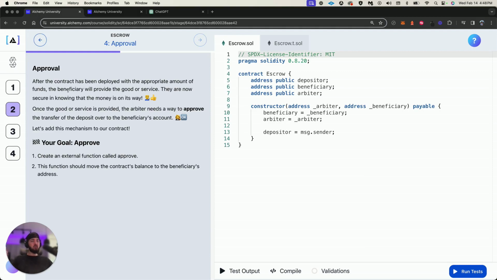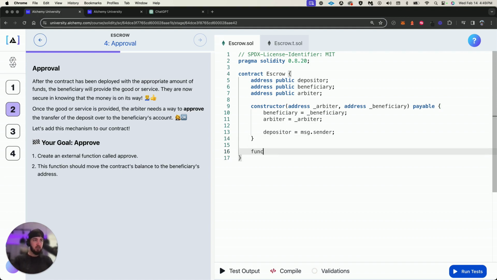Cruising on through. So now we have this approval stage. After the contract has been deployed with the appropriate amount of funds, the beneficiary will provide the good or service. They are now secure in knowing that the money is on the way. Once the good or service is provided, the arbiter needs a way to approve the transfer. So we're going to need to build a function called approve, I bet. The arbiter needs to fire off a function called approve, and that needs to transfer the deposit over to the beneficiary's account. Okay, this is going to get some dicey stuff. Let's add this mechanism to our contract.